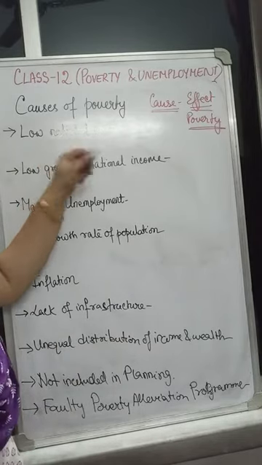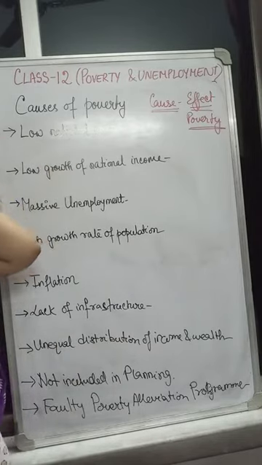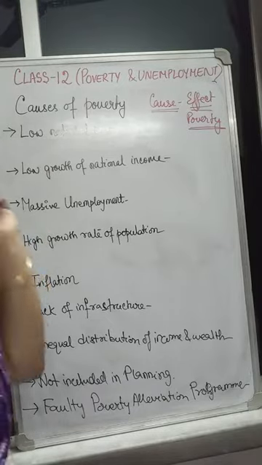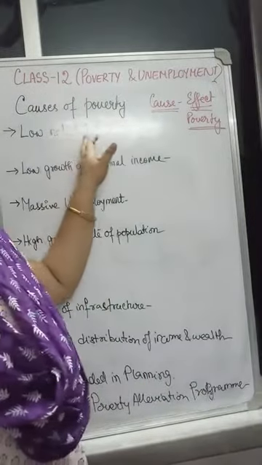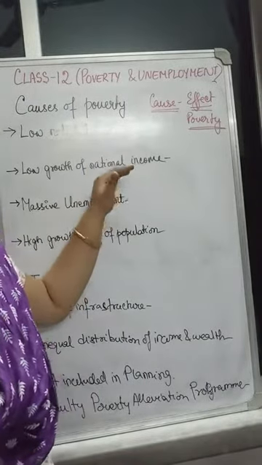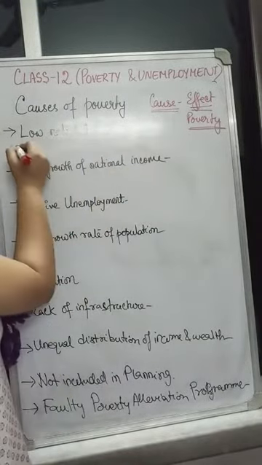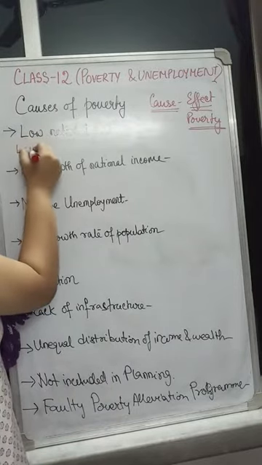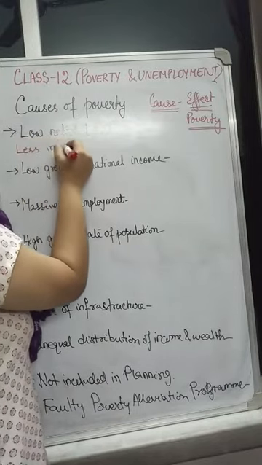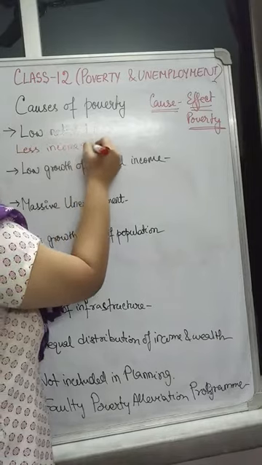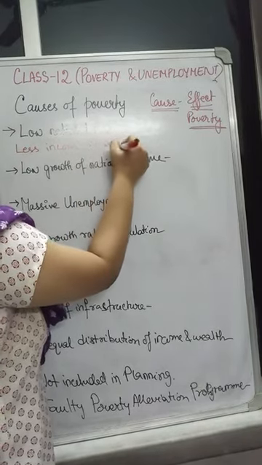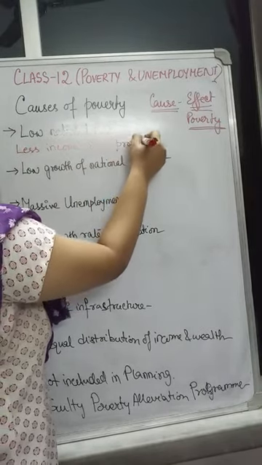Number 1 is low national income. As I said, poverty is mainly the problem of developing or less developed countries. Now in less developed countries, why are they called less developed? Because their income level is very less, and this less income is due to the fact that there are fewer productive activities or less production.